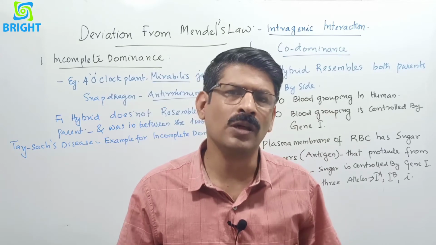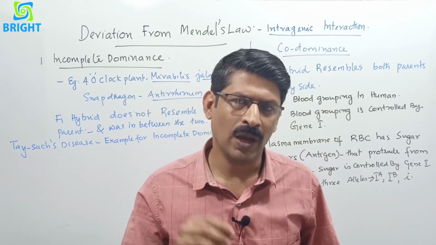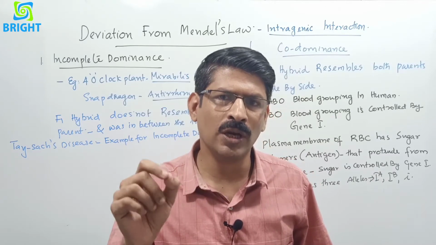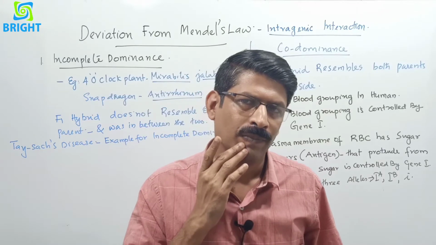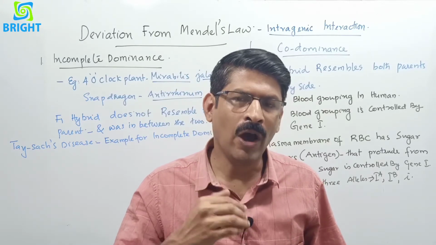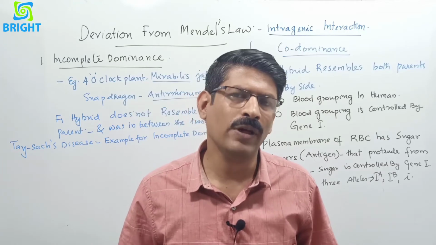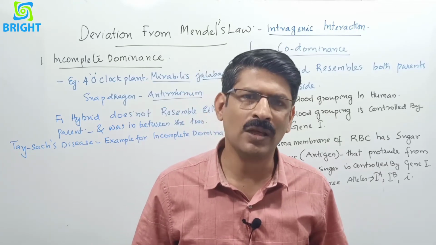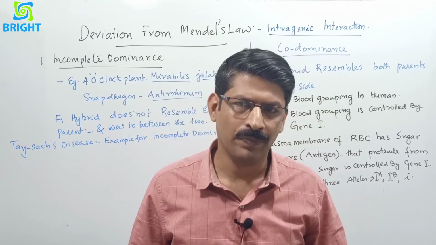We also discussed backcross and test cross, and we know that the monohybrid backcross ratio is 1:1. We have already studied the law of dominance and law of segregation. And today we are discussing the topic deviation from Mendelian law.